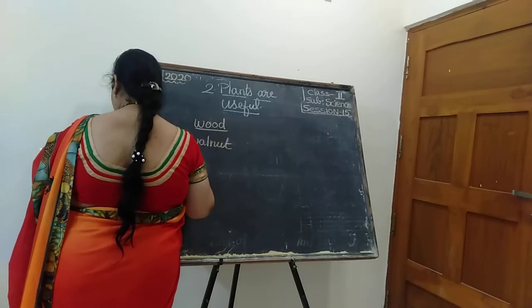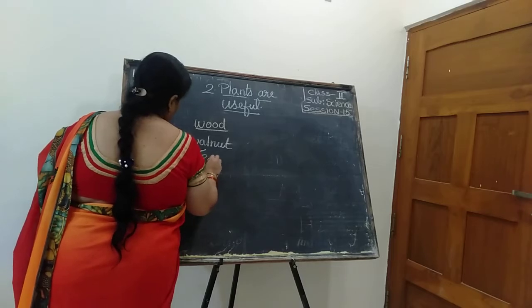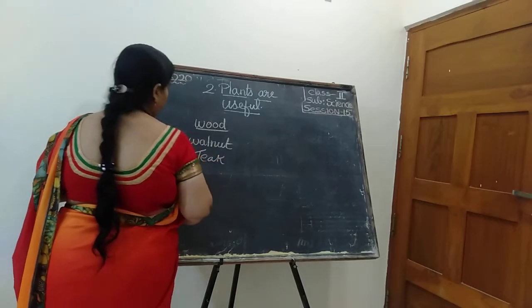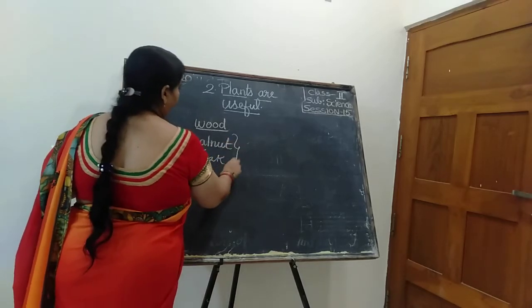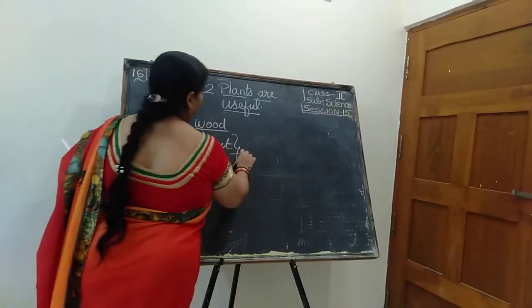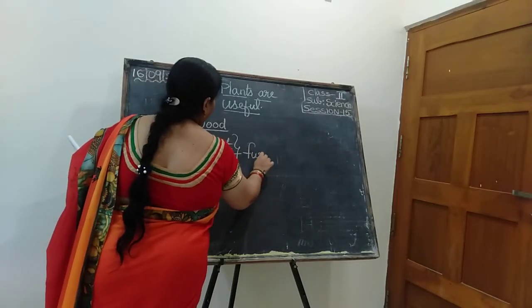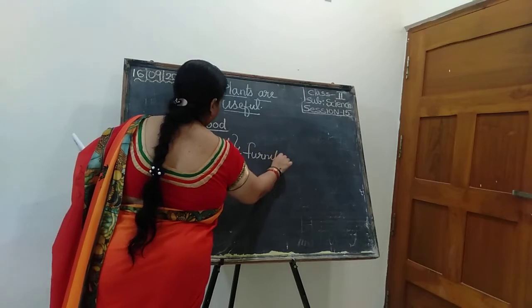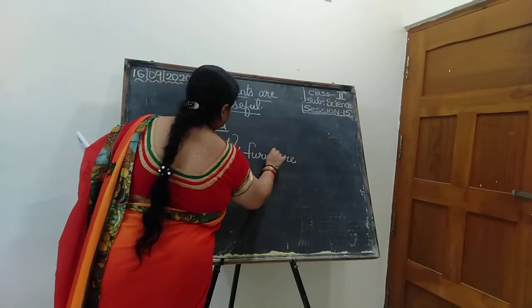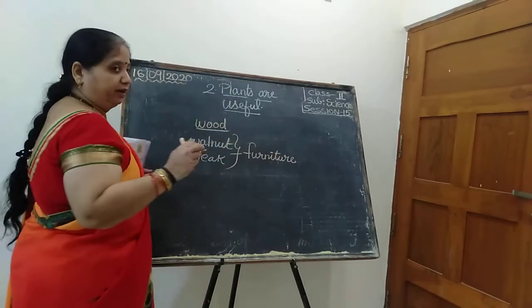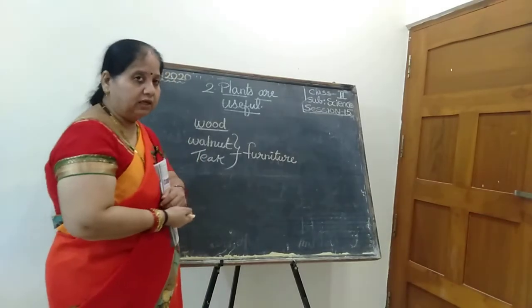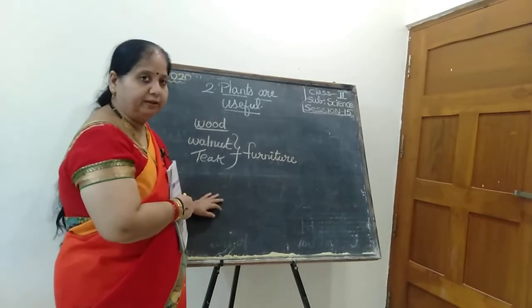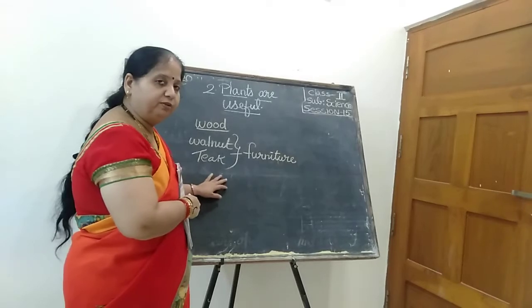Okay. Then next one, teak. So some few names are there. So how are they useful? To make furniture. To make furniture, table, chairs, ఇవన్నీ చేస్తారు కదా. మీ బెంచెస్, స్కూల్ బెంచెస్ ఉంది, రాయడానికి మీరు పెట్టుకుంటారు. రైటింగ్ బెంచెస్, సిట్టింగ్ బెంచెస్, isn't it? Even teachers' tables are there. So all they are made with what?